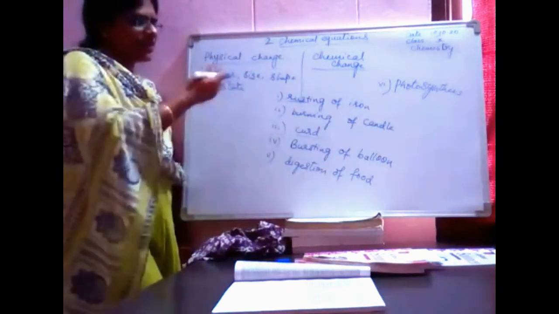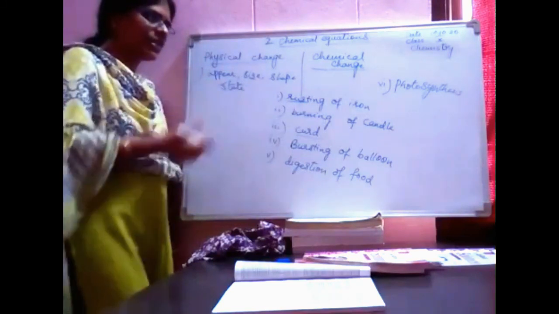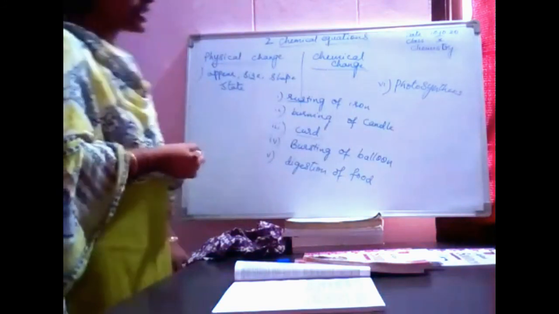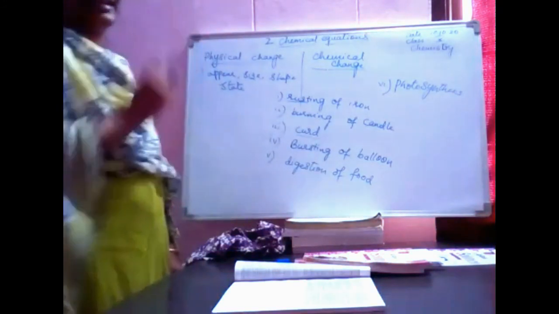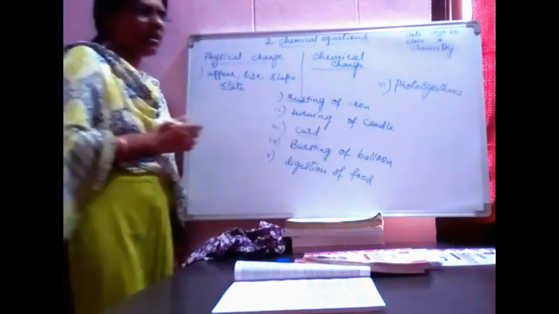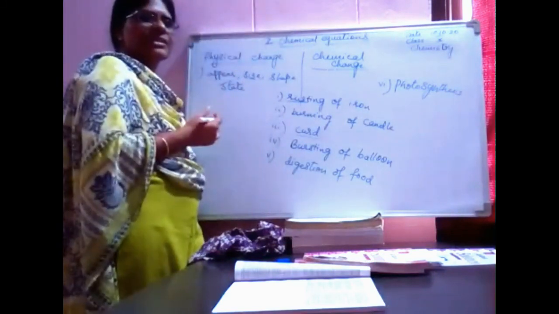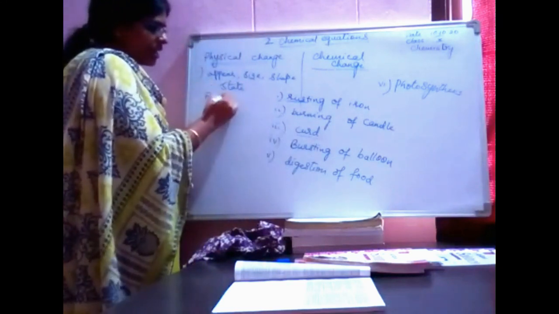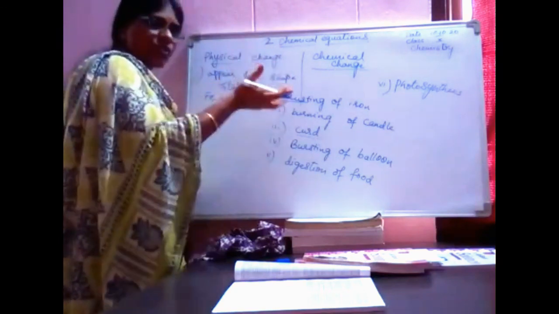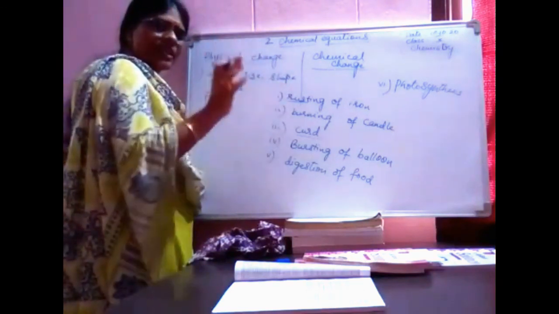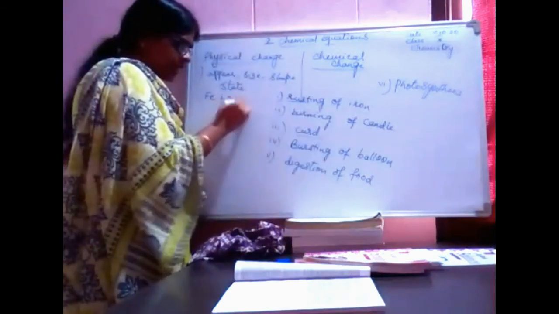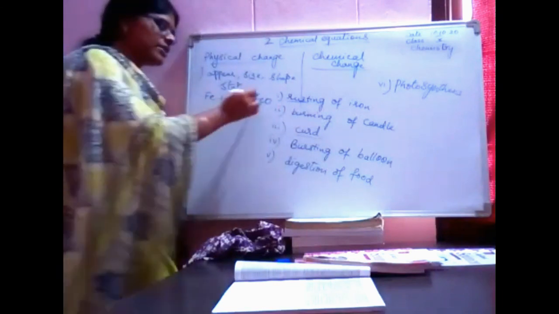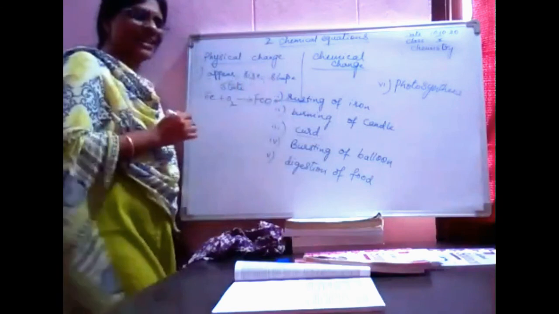Now, let us see the first two, rusting of iron and burning of candle. In this, first I have taken an iron nail. Okay? Now, I have kept it for some days. Then rust is formed. Iron, which we read as Fe, plus the oxygen present in the atmosphere, reacts and forms ferric oxide. This is nothing but your rust.